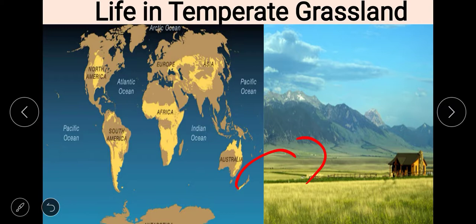In the temperate zone, where climate conditions are moderate, grasslands are common. The grasslands found between the tropic and the subtropical region are known as the temperate grassland. They are known by different names in different continents.